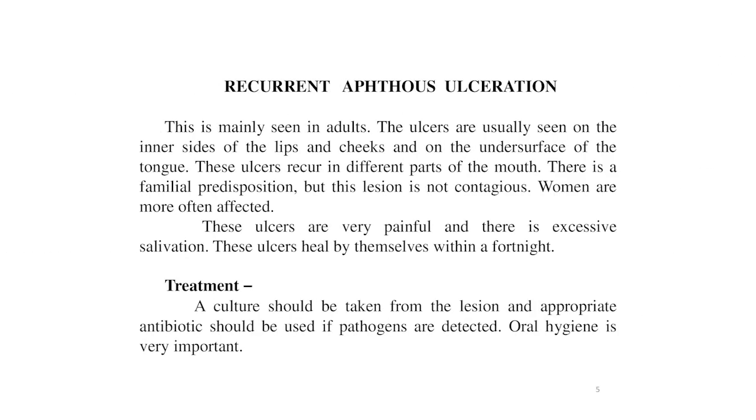Now next is the recurrent aphthous ulceration. This is mainly seen in adults. The ulcers are usually seen on the inner side of the lip and cheeks and on the undersurface of the tongue. These ulcers recur in different parts of the mouth.